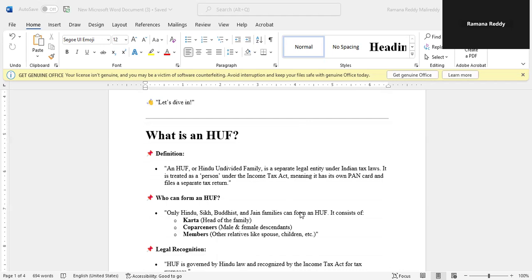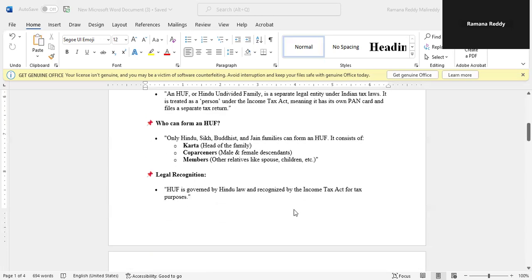So, who can form an HUF? Only Hindu, Sikh, Buddhist, and Jain families can form an HUF. An HUF consists of a Karta, Coparceners, and members. The head of the family will be the Karta, male and female descendants will be the Coparceners, and other relatives like spouse and children, other than Coparceners, will be the members of the HUF.